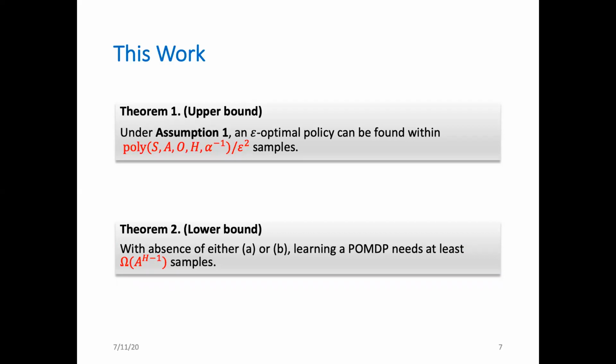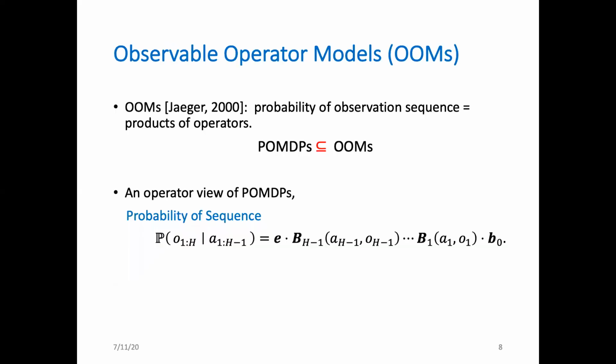Moreover, to necessitate our assumptions, we proved that in the absence of either assumption A or assumption B, learning a POMDP needs at least exponential samples in general. To the best of our knowledge, this is the first sample efficiency result for learning a class of POMDPs, where exploration is essential. The algorithm achieving the upper bound is built upon the observable operator models.